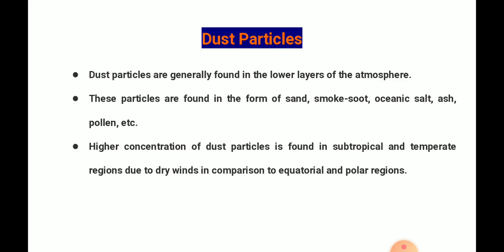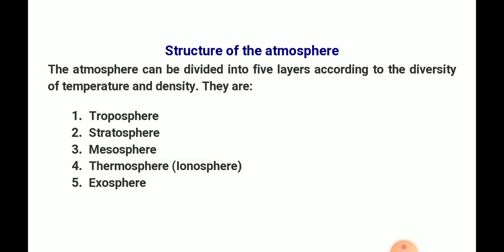Dust particles are generally found in the lowest layer of the atmosphere. These particles are found in the form of sand, smoke, soot, oceanic salt, ash, pollen, etc. Higher concentrations of dust particles are found in subtropical and temperate regions due to dry winds, in comparison to equatorial and polar regions.